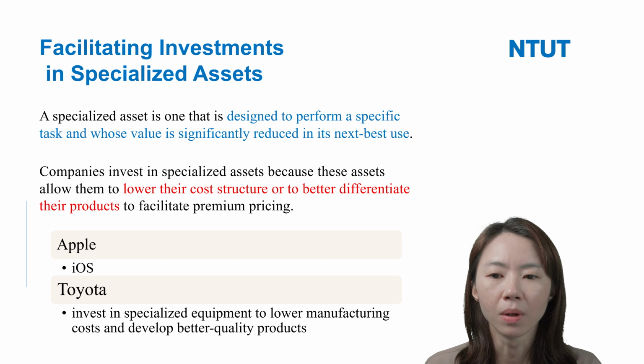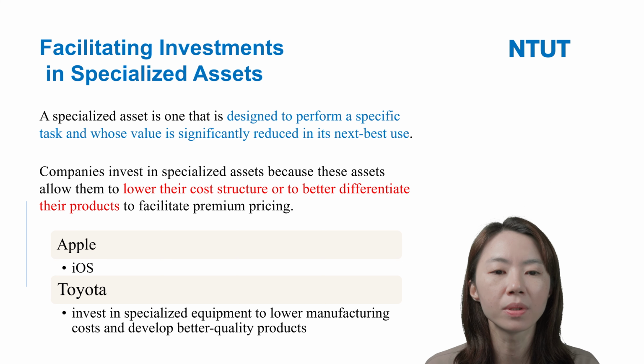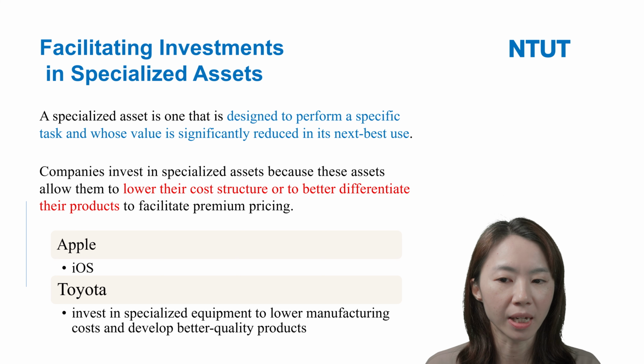Companies invest in specialized assets because these assets allow them to lower their cost structure or to better differentiate their products to facilitate premium pricing.